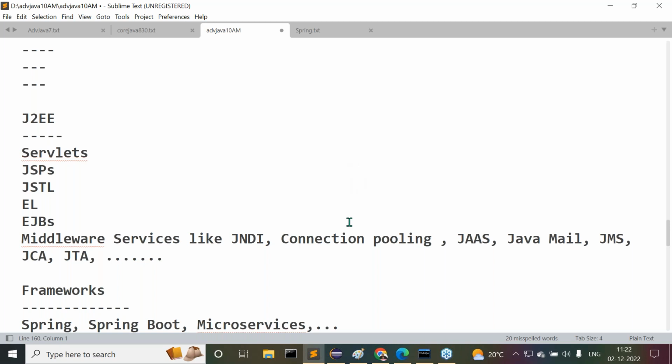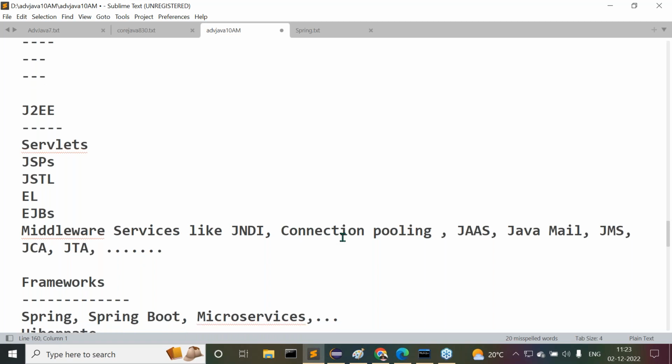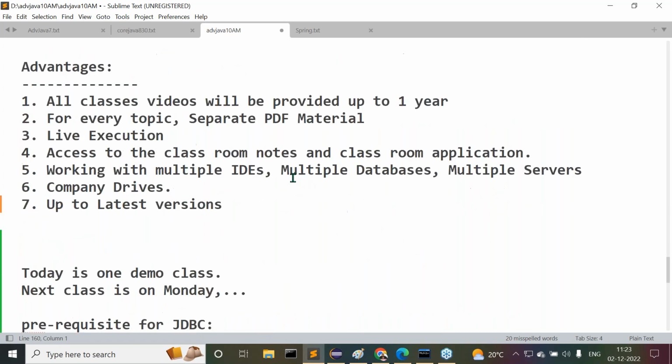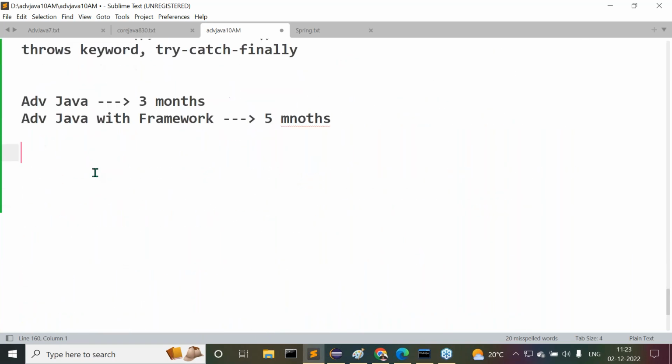I can take some extra classes on weekends. Not this Saturday and Sunday. From the next weekends onwards, I'll plan for some extra topics. Then half an hour every day, almost 5 to 6 half hours, I'm planning on weekends so that we are able to cover a bit more. Definitely in web services, RESTful services will be covered. No need to worry about it. SOAP services and RESTful services both are going to be covered.